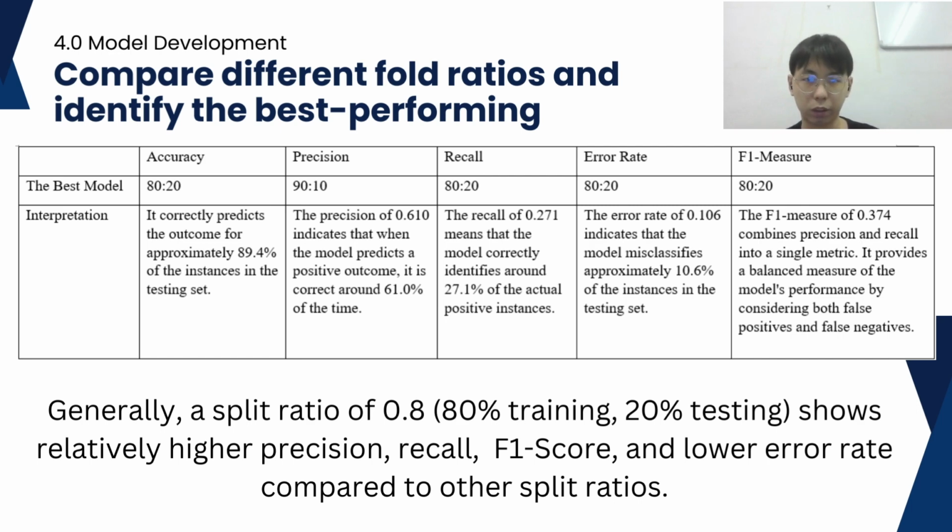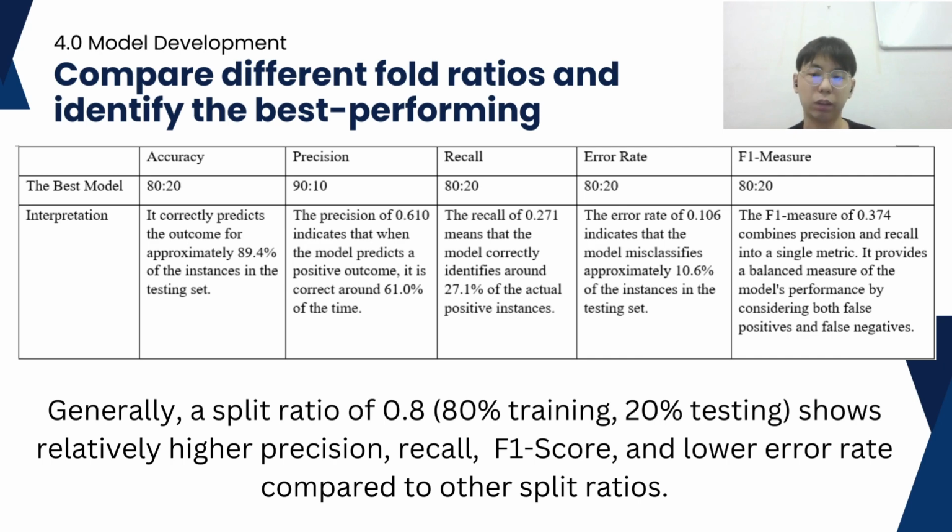So the next one, the best model for the error rate metric, is 80% for training, 20% for testing. The error rate of 0.106 indicates the model misclassified approximately 10.6% of the instances in the testing set. It is the complement of accuracy and represents the proportion of misclassified instances.